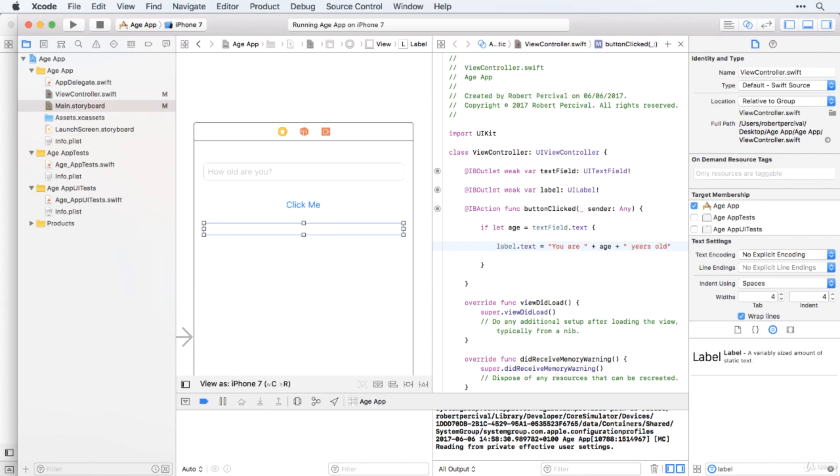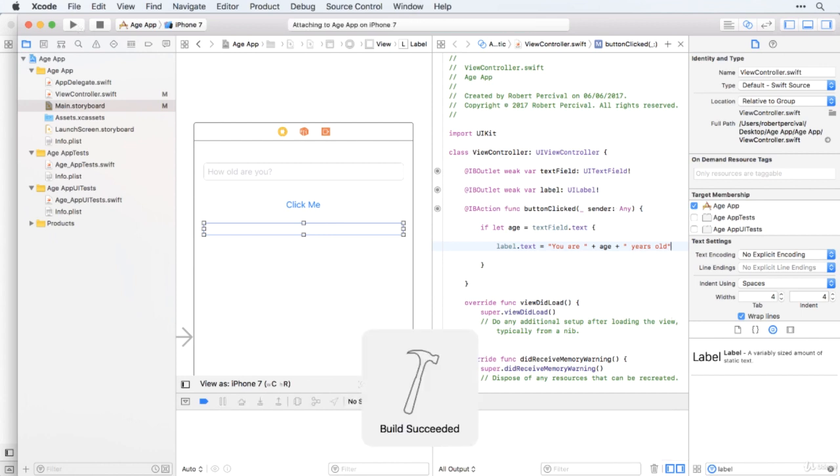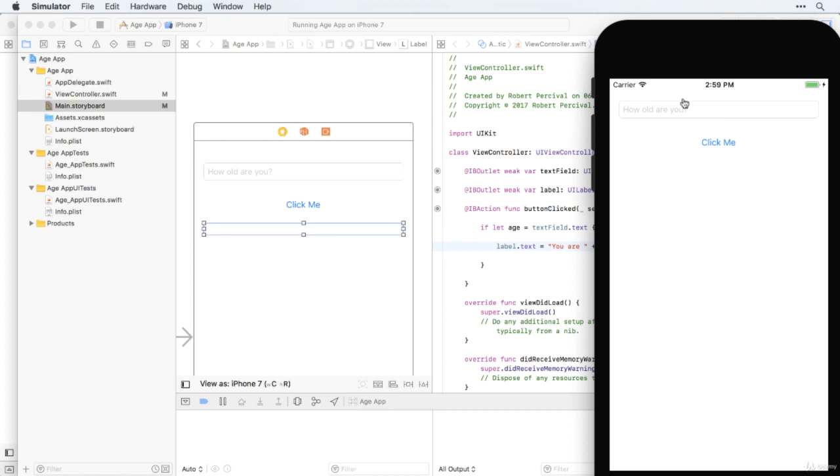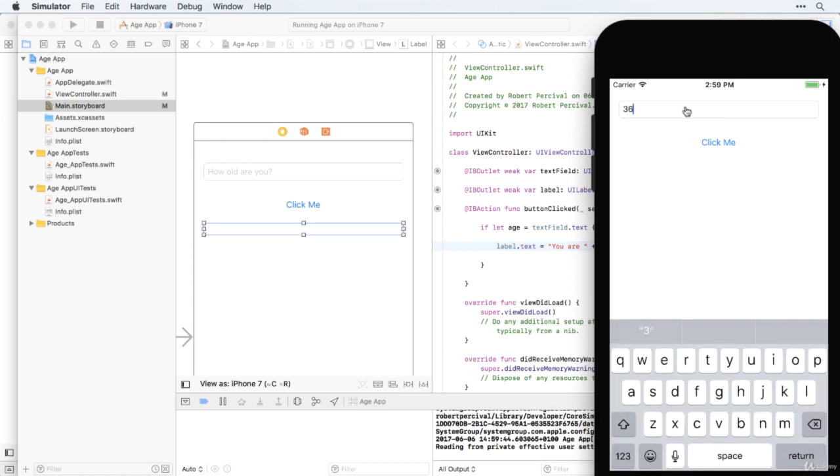And then we add the years old. All right, let's give it a try. So again, I'll enter 36. There we go. You are 36 years old.